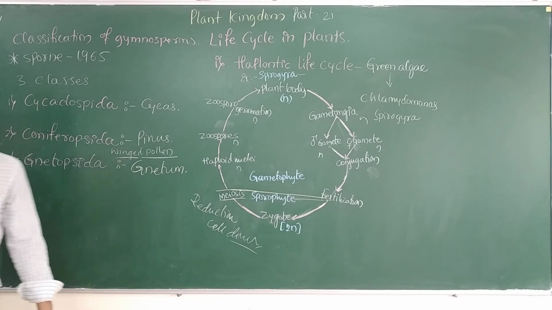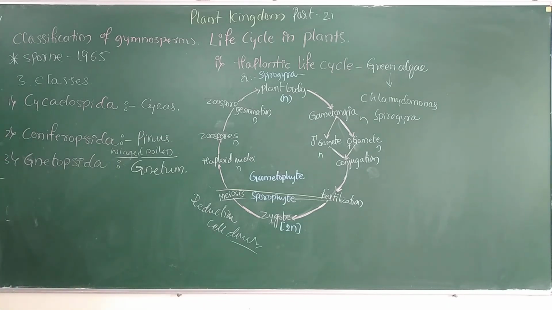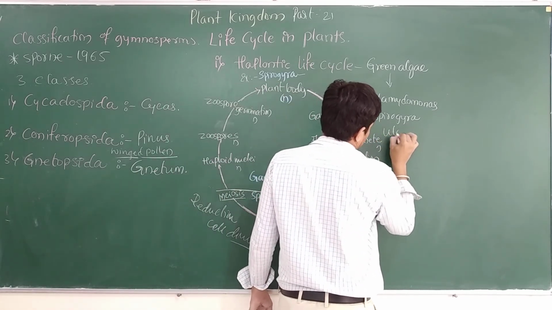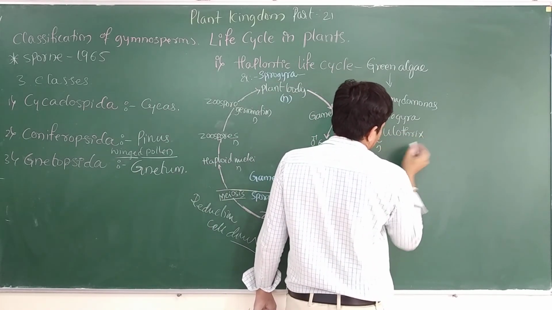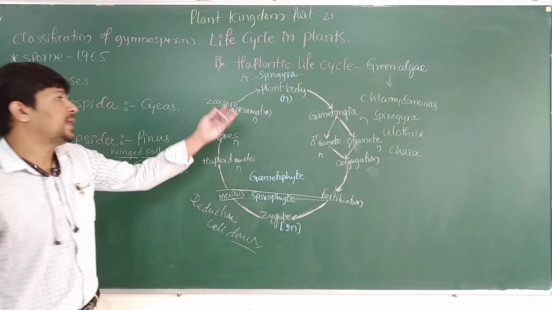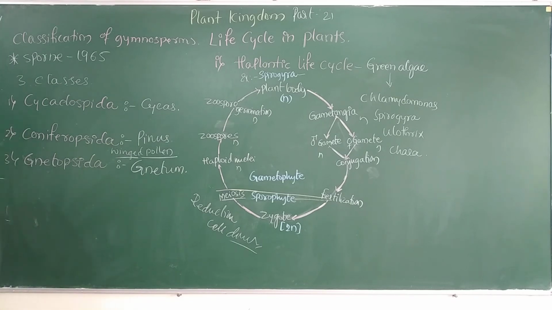Oedogonium, you can write it down. Oedogonium, Ulothrix, Chara, you can write it down. So they will show the haplontic life cycle. Bangia, a type of red algae, is also going to show this type of life cycle, that is the haplontic life cycle.